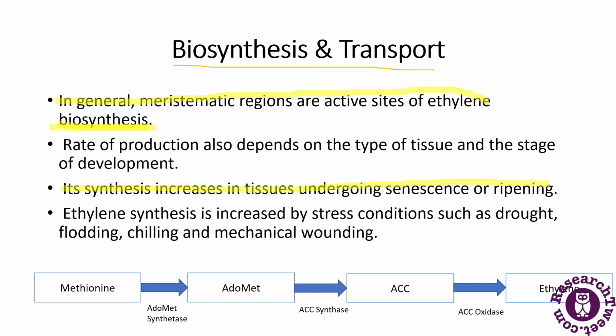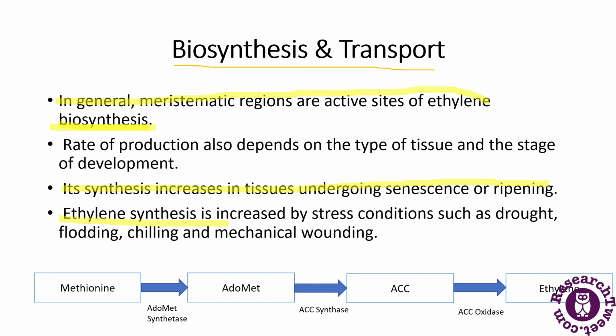Ethylene biosynthesis is increased by stress conditions. So ethylene synthesis is increased in stress conditions such as drought, flooding, chilling or mechanical wounding. Auxin, another plant hormone which we have studied, also promotes ethylene synthesis. And being a gas, ethylene moves by diffusion from its site of synthesis.